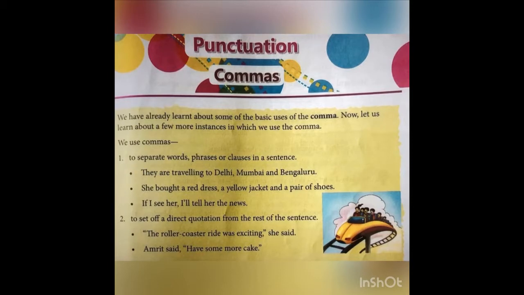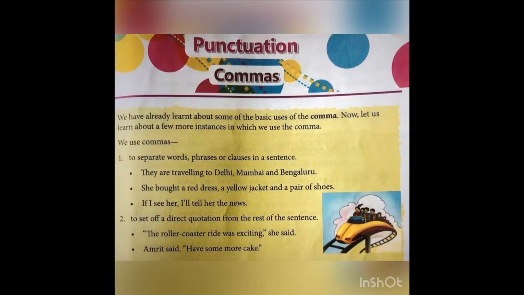So today we'll be doing two of them. One is comma, another one is quotation mark. So let's know about comma first. Well, comma is something where we have to give a pause and the duration will be less than full stop. So that means we have to stop in the middle of the reading. And let's know how we use it in our sentence and why we use it.